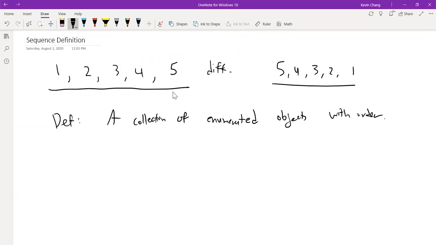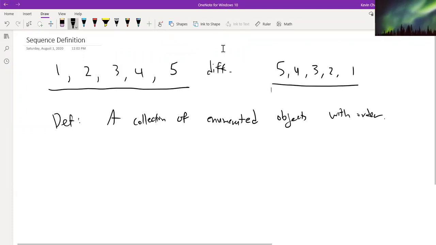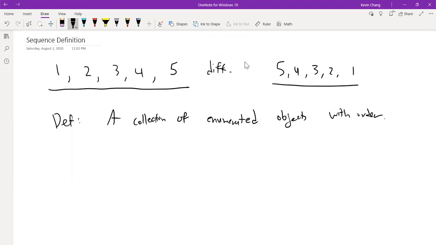Or in this sequence over here, the second number in the sequence is going to be the number 4. That's what enumerated means. It means that I can put an index on each of these numbers. For example, this is the first number, the second number, the third, fourth, and fifth. And over here, 5 is the first number, 4 is the second, 3 is the third, fourth, and then fifth, and so on. That is what I would consider the definition of a sequence to be.